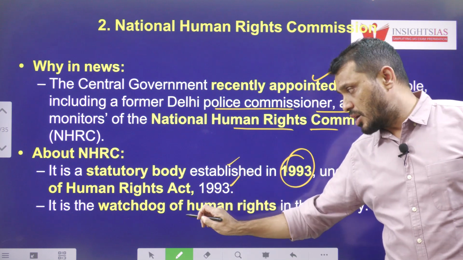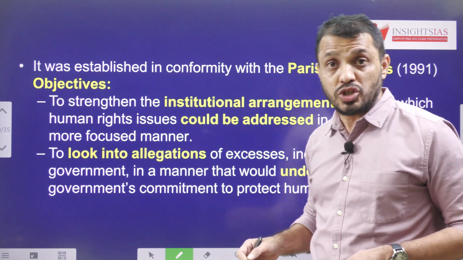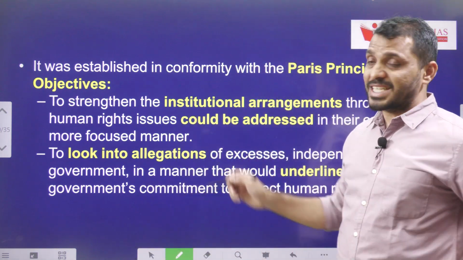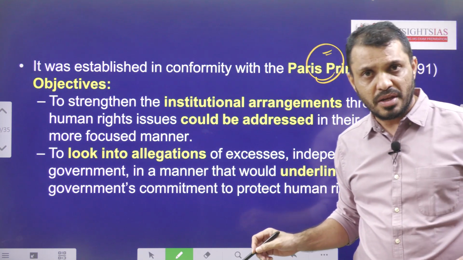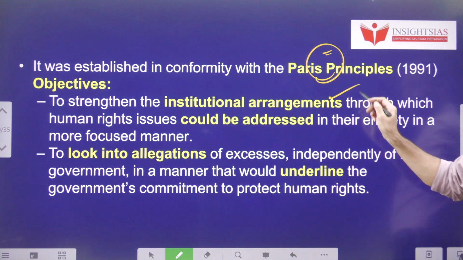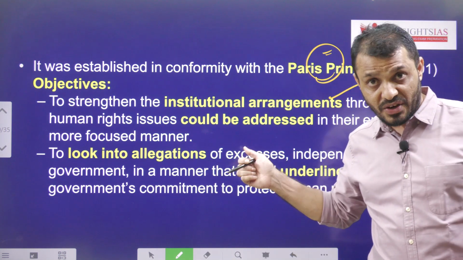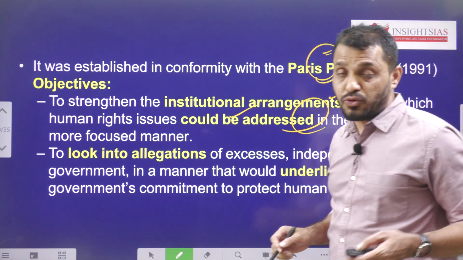This NHRC is the watchdog of human rights in the country. It ensures the implementation of human rights. NHRC was established in conformity with the Paris Principles. Then what does NHRC do? NHRC strengthens the institutional arrangements for human rights so that they can be addressed in a very focused manner.